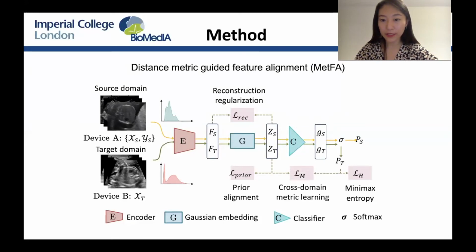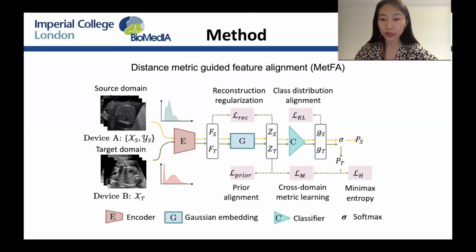Cross-domain metric learning is proposed to maximize the margin between different classes within all images from both domains. Different from classical metric learning, where the metric loss is computed in a single domain, we compute the metric loss between samples from the source domain and the target domain. In addition, we integrate intra-class samples for the cross-domain metric learning.